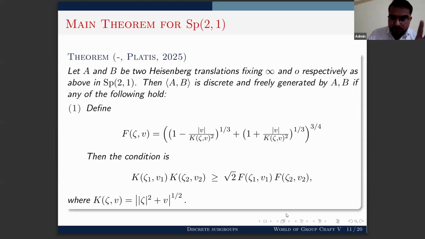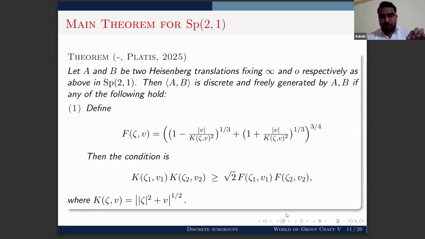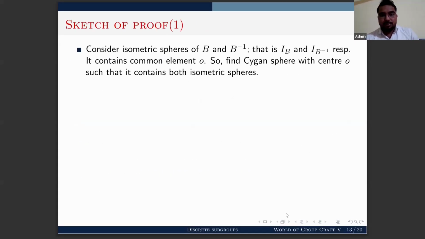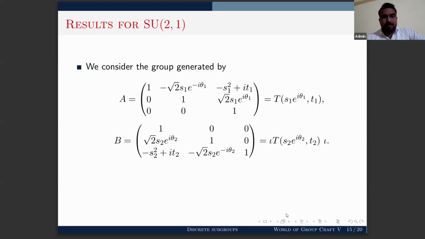Now, these entries are quaternionic matrices. If you restrict to the complex case, then we will get results which we already proved in the joint work with Professor Parker. So you can think these are the generalization of the SU(2,1) work. So I will mention some results of the SU(2,1) work here now.